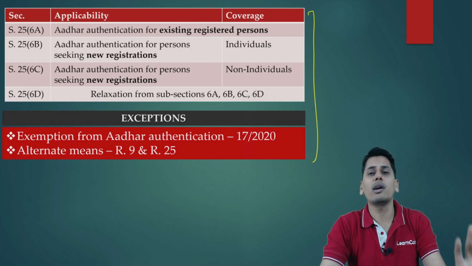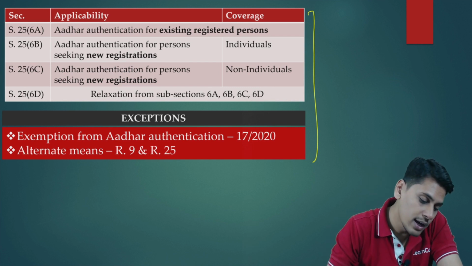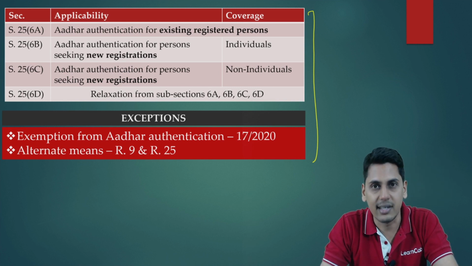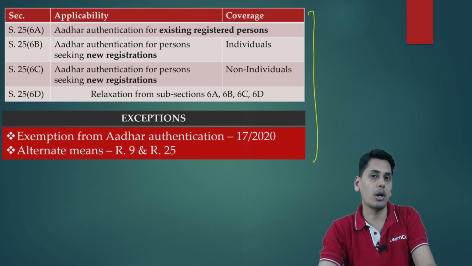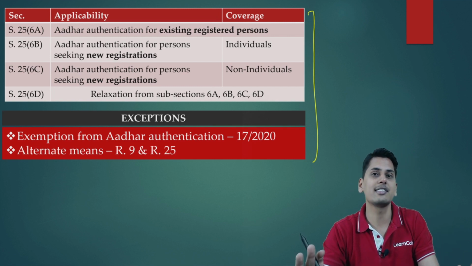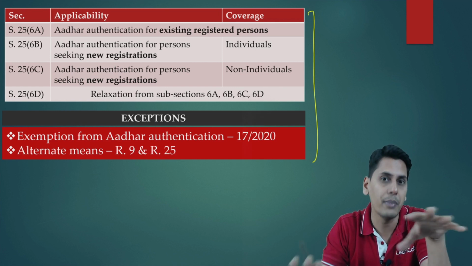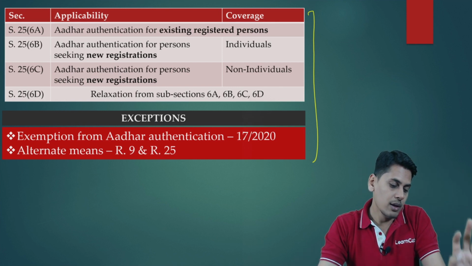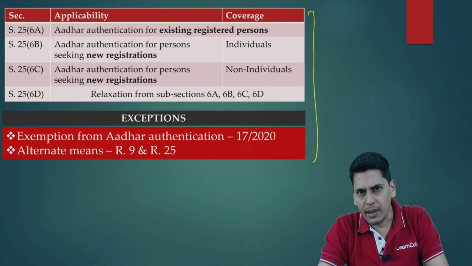So friends, what are the sections for this? The sections are 25(6)(a), 25(6)(b), 25(6)(c), 25(6)(d). Friends, we are not discussing amendment. There is no amendment as far as these sections are concerned. We are just building a base so that we are able to appreciate the amendment in a better manner. So now friends, what is 25(6)(a)?